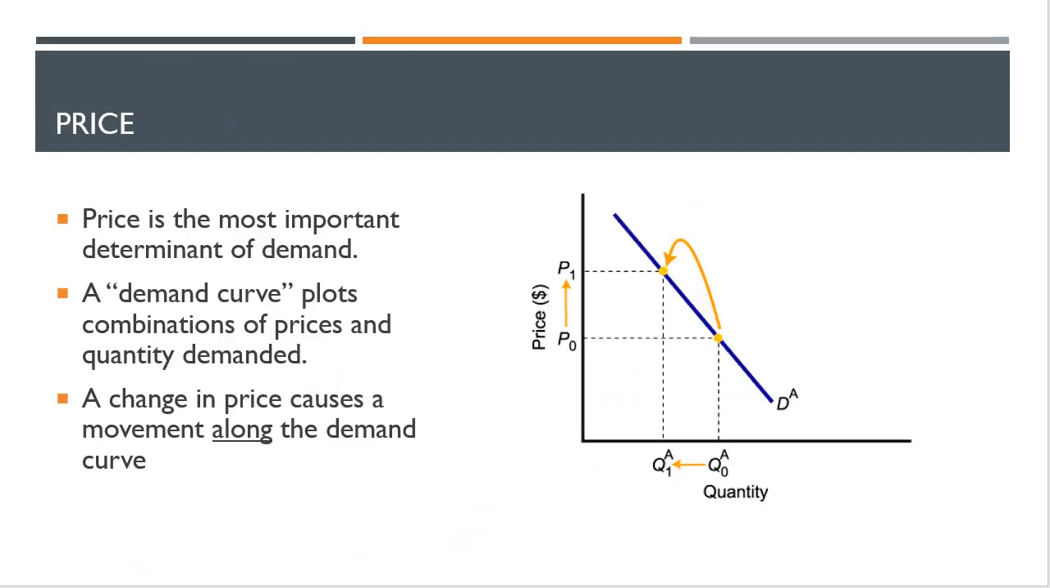The first one is the price. This is the most important determinant of demand. The only difference between price and other factors is that when price changes, quantity demanded changes. When other factors change, demand itself changes. If I consider this example, we can see that price increases from P0 to P1, and that leads to a decrease in the quantity demanded, and that change can be observed from here to here. This means these changes are occurring along the same demand curve, which we call movement along the demand curve.